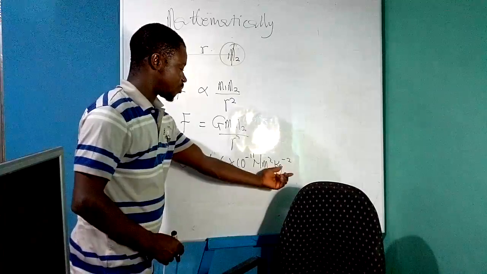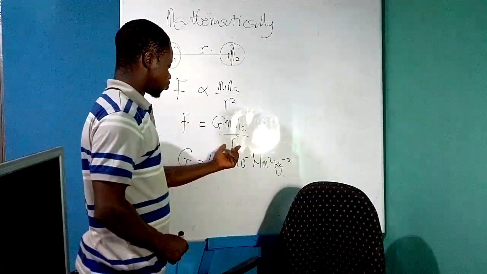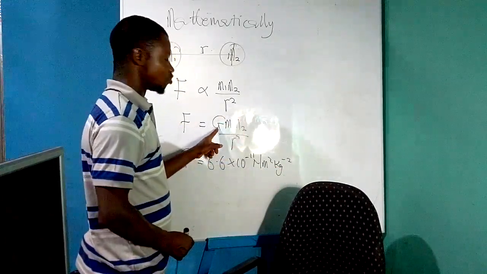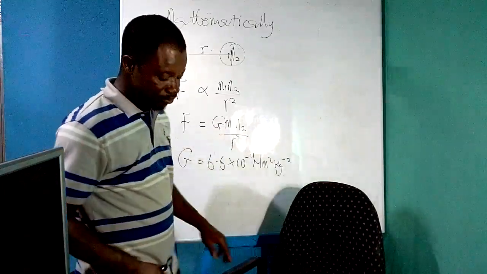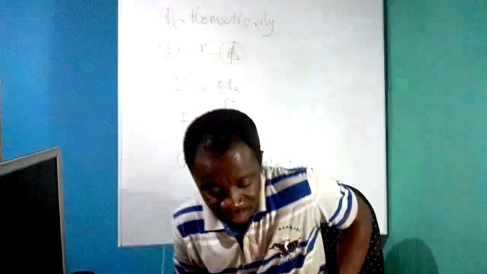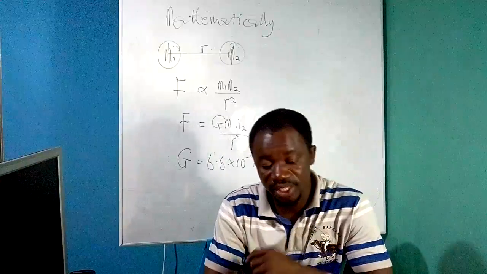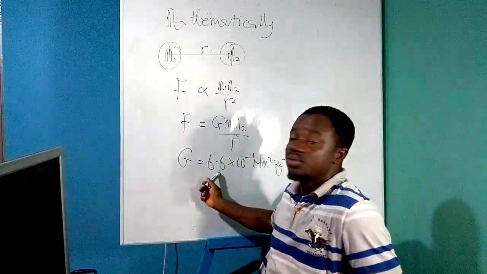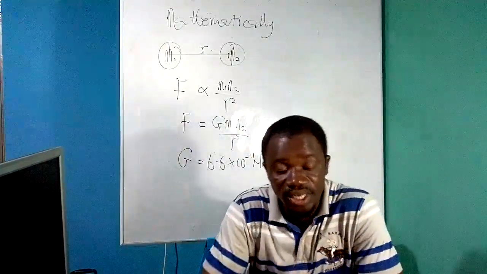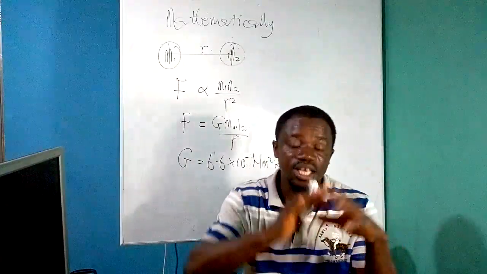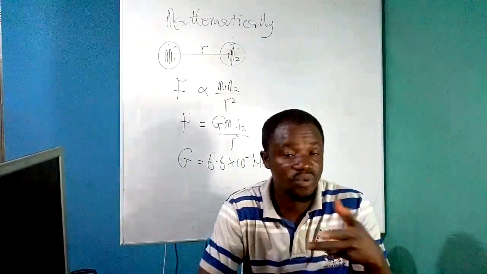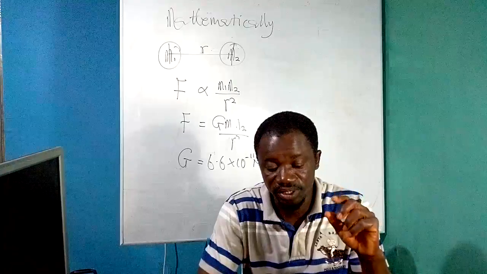Newton meter squared per kilogram squared. That is what we make G a subject, exactly. Now the quantity G has the following characteristics. Number 1, G has a value of this one. Number 2, G is the same throughout the universe. Everywhere you go, the value of G is the same.